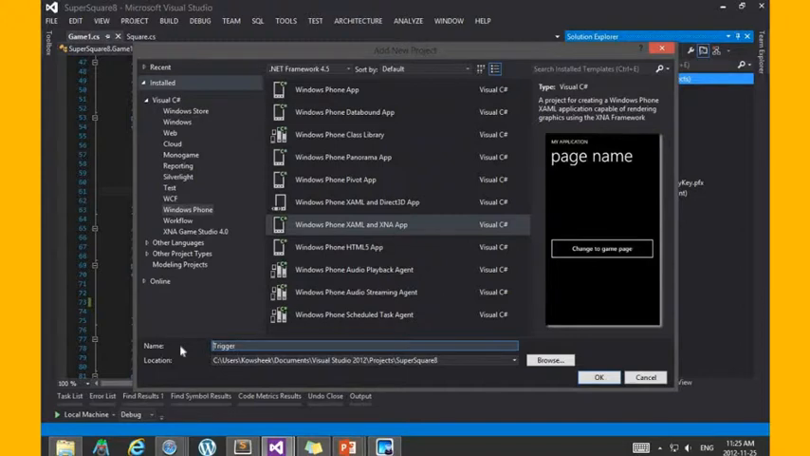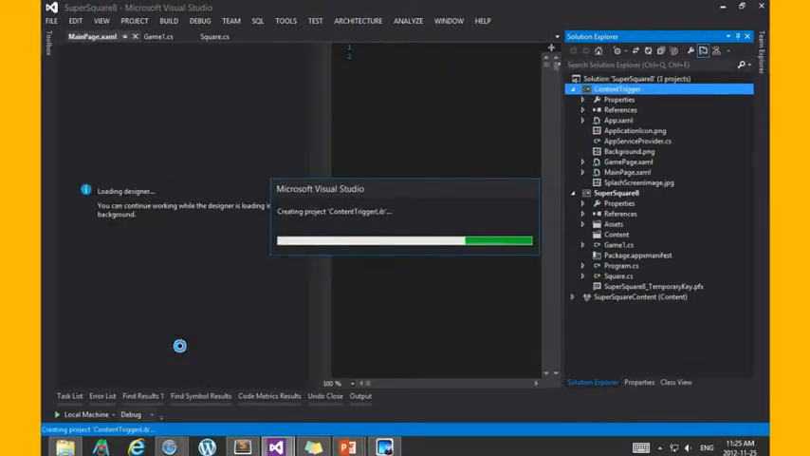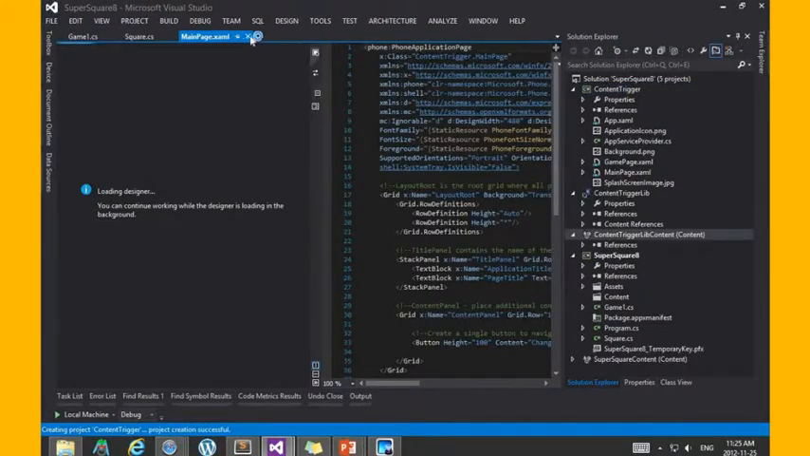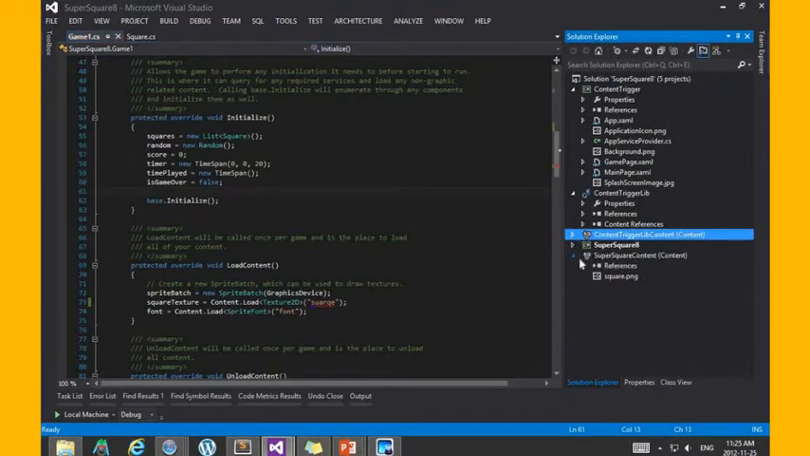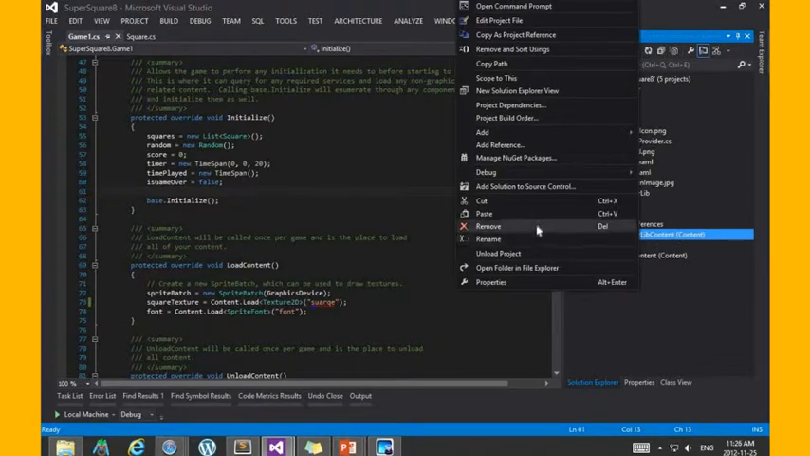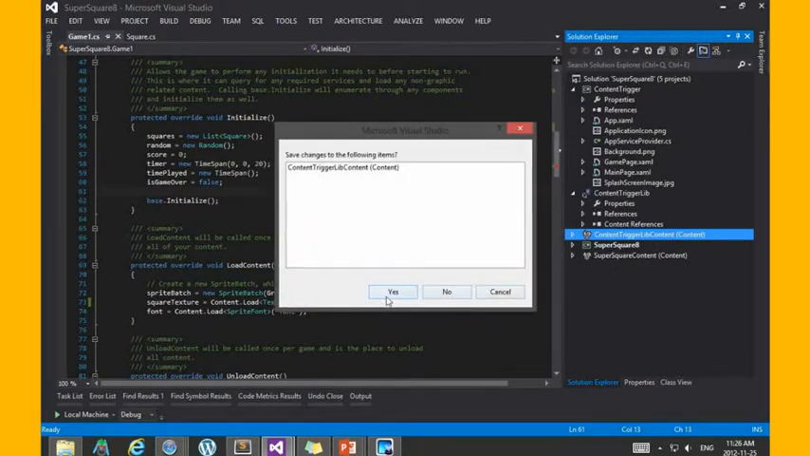You're not going to have any code in it, because the code really is for my MonoGame project. The content project I'm creating for Windows Phone 8 is just to help me build the content for this project, right? Now, I'm going to get rid of this project that came with the project I just created, because I don't need this.